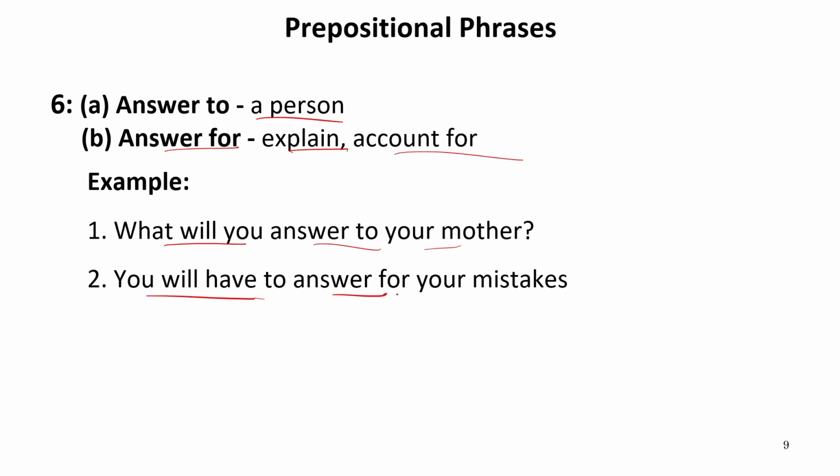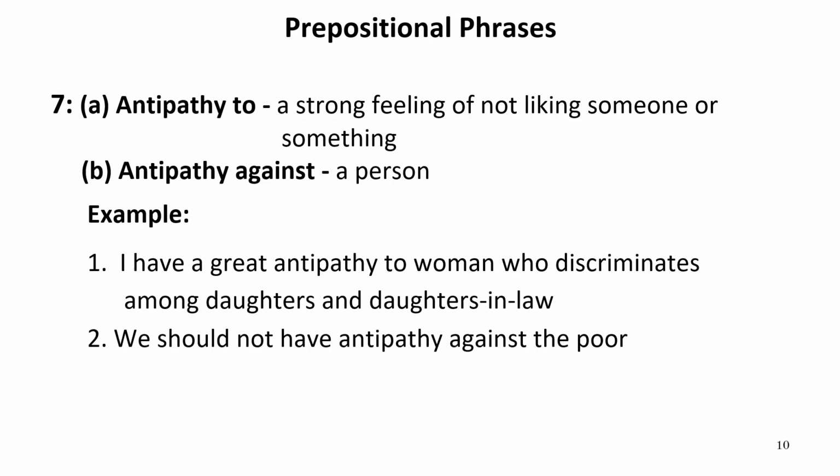You will have to answer for your mistakes. It means you have to give an explanation for the mistakes you have made. So this is the difference between answer to and answer for. Now let us move to the next one.